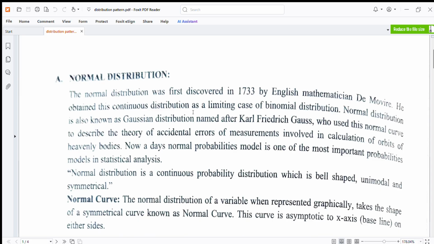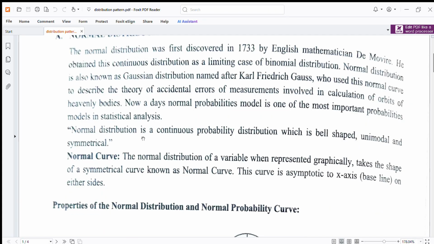Normal distribution is also known as Gaussian distribution, named after Carl Friedrich Gauss, who used these normal curves to describe the theory of accidental errors of measurements involved in calculation of orbits of heavenly bodies. Nowadays, the normal probability model is one of the most important probability models in statistical analysis.